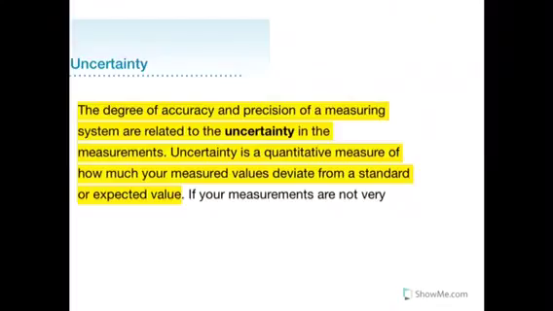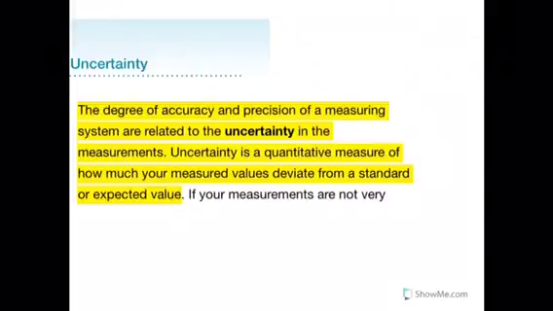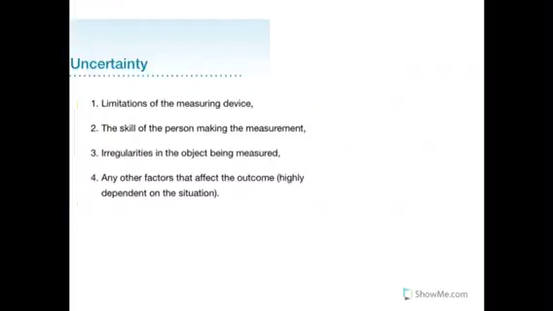Now, part of measuring is uncertainty. Uncertainty is a quantitative measure of how close the expected value is to the value that you measured. Now, uncertainty isn't necessarily a good or bad thing, but usually it tends to be on the worse side of things. A measure can be uncertain because of the limitations of the measuring device, the skill of the person making the measurement, irregularities in the object being measured, as well as a handful of other factors.